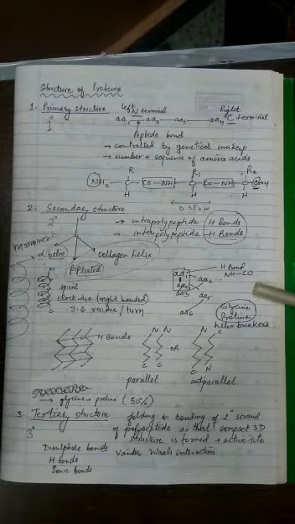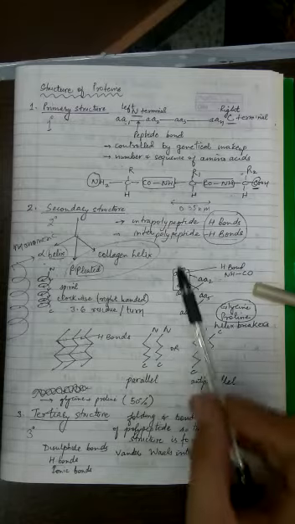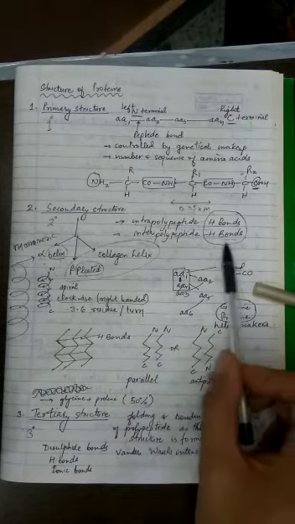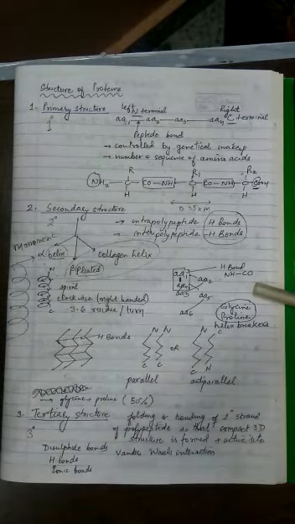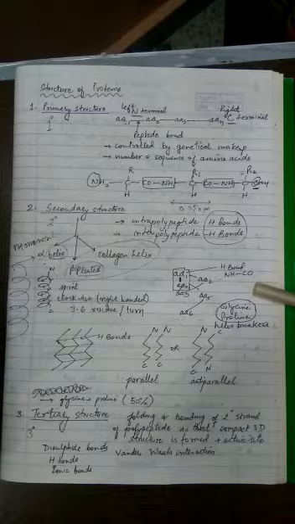What happens in the case of oligomeric proteins? The bonds would be formed between two different chains, like in case there are two, three, or four chains. These chains will develop hydrogen bonds, and in that case the bonds are called interpolypeptide hydrogen bonds. So remember these two things.